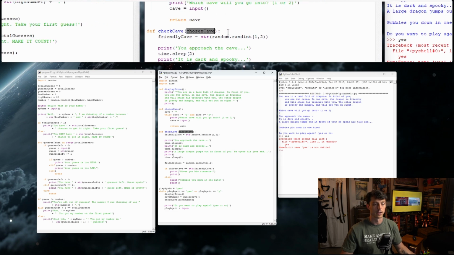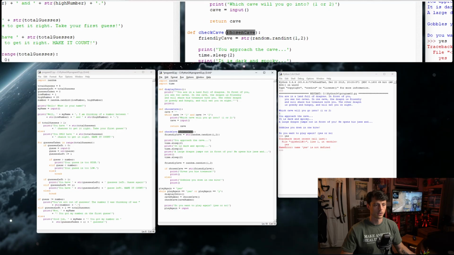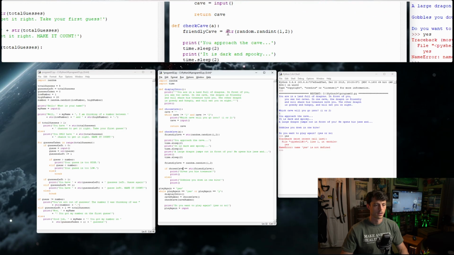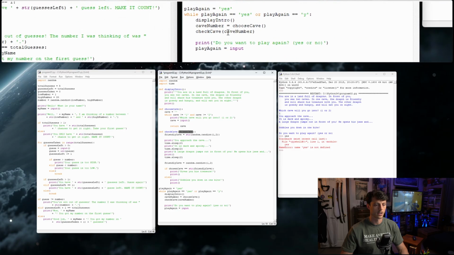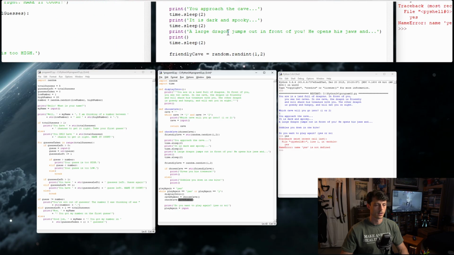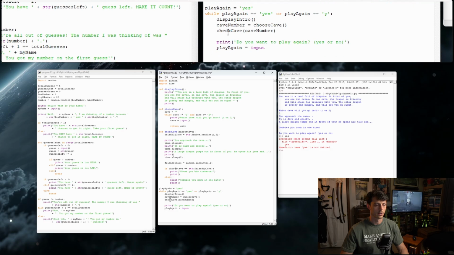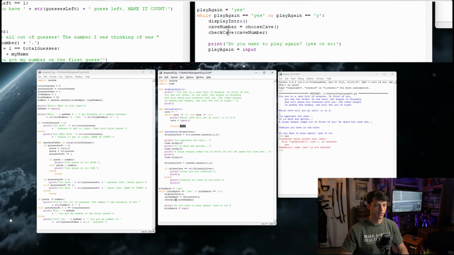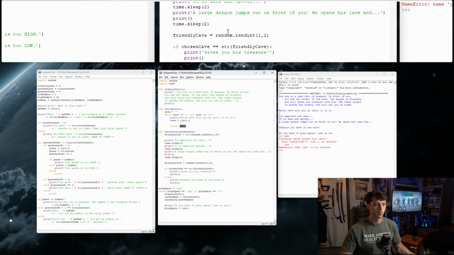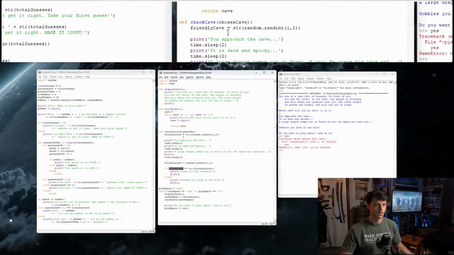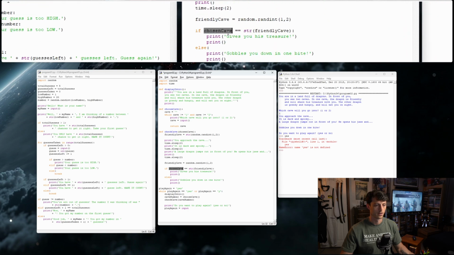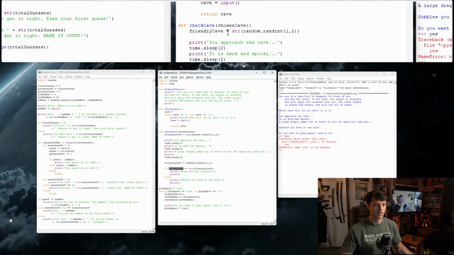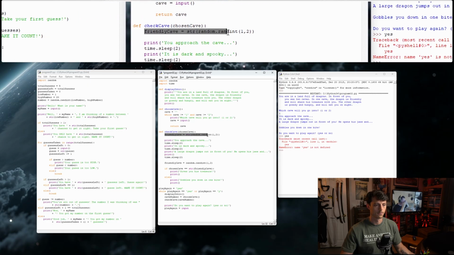This is basically just a placeholder saying this could be A. It could be this, just as long as this is also A down here. But we're just saying we're taking whatever we're passing in, which was cave number, into the function. And then we are checking that cave number that we got from here. We're passing that all the way into this final moment where we use it and we check if this cave number we entered equals the friendly cave random number that was generated.